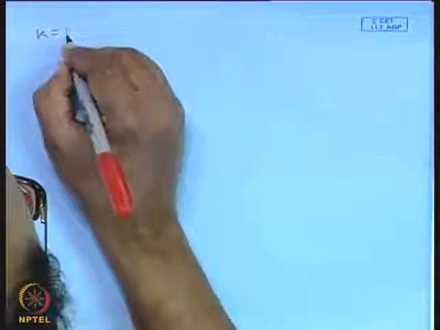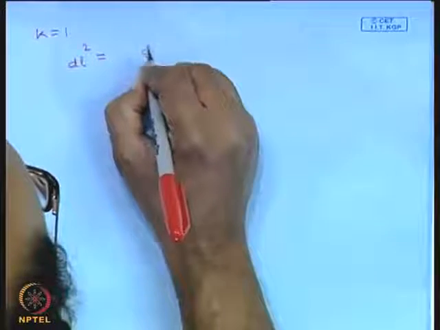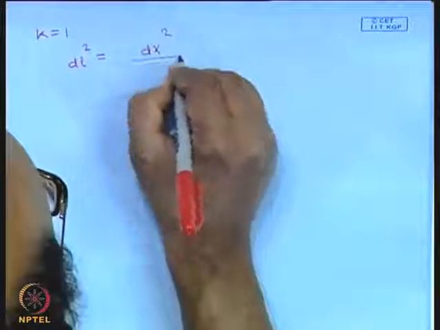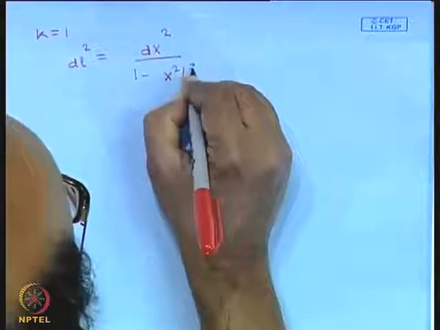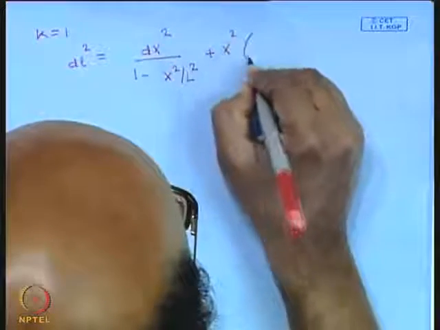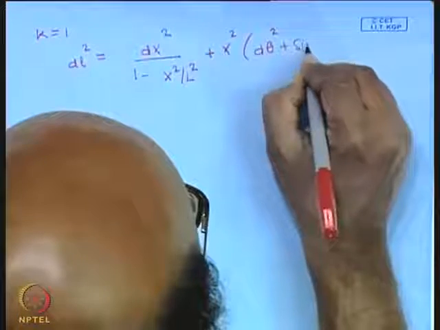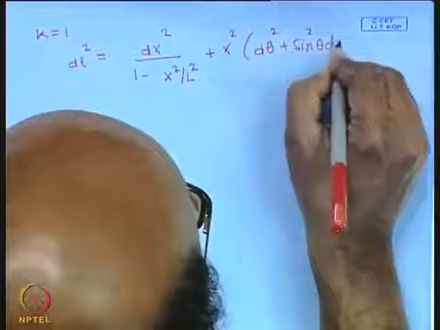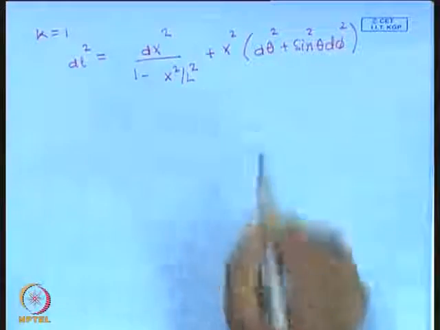So the space, the distance between 2 points in that space is given by dl square is equal to dx square over 1 minus x square by L square plus x square d theta square plus sine square theta d phi square. So, let us try to get a picture of what this space looks like.